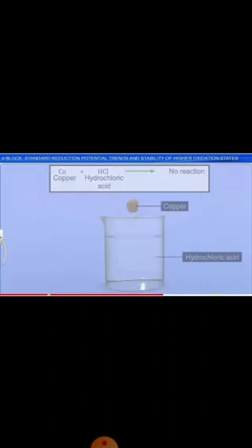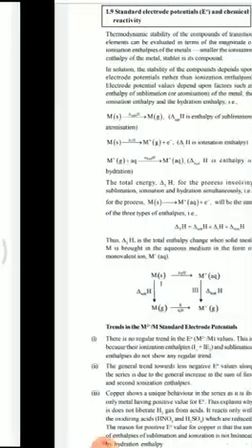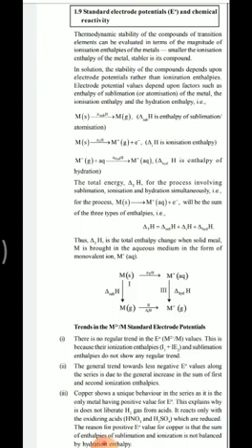When copper reacts with dilute acids, no hydrogen gas will be liberated, because copper has a positive E0 value, which means it undergoes reduction. It is an oxidizing agent. It cannot reduce H+ of the acid to liberate hydrogen, to form H2. Therefore, copper does not liberate hydrogen from dilute acids. But it reacts only with some oxidizing acids.